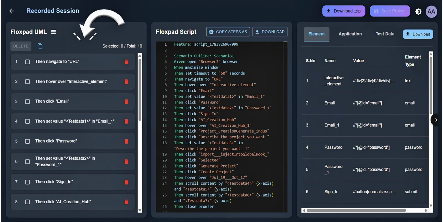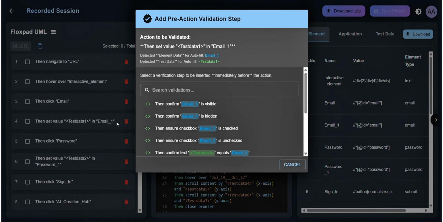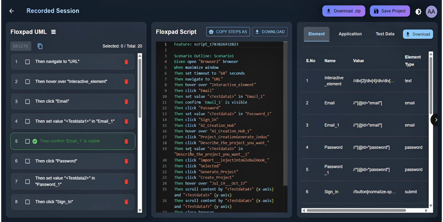On the left, every recorded action is displayed. In the center, the automation-ready workflow files have already been created. On the right, all supporting data files are automatically generated. At this stage, the workflow is already fully automated. If required, validation checkpoints can be added to any recorded step without writing any automation code.